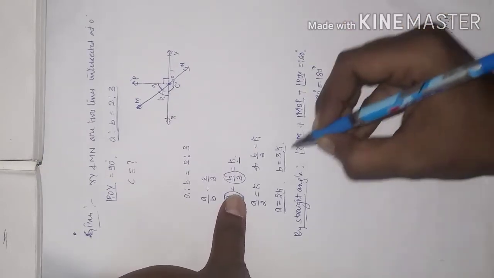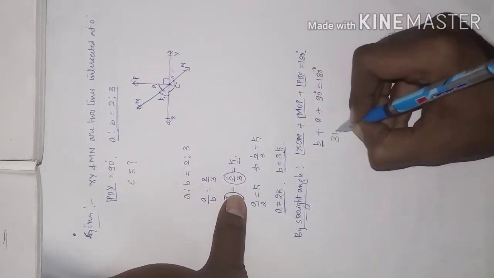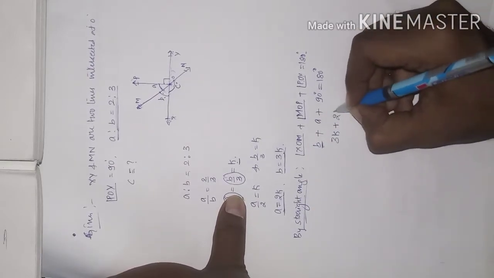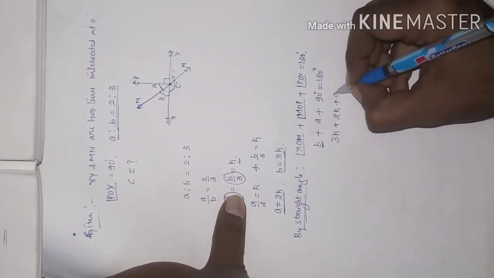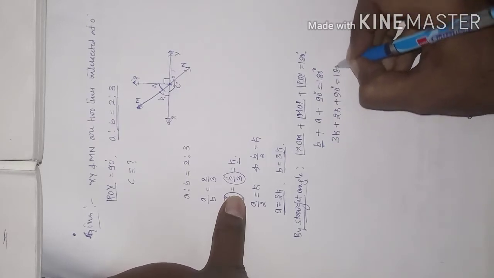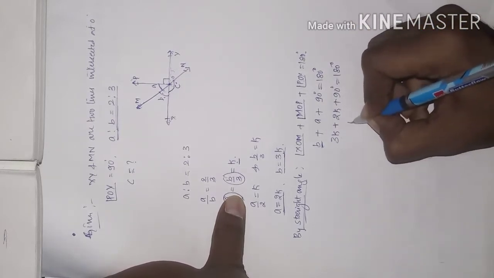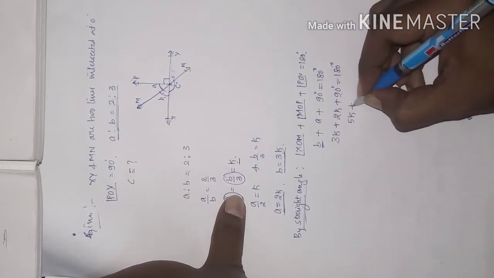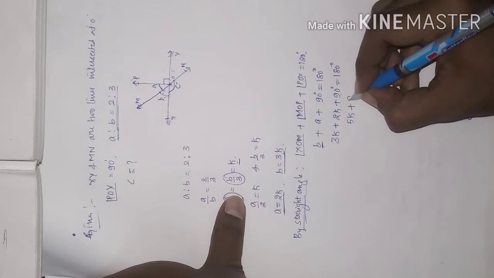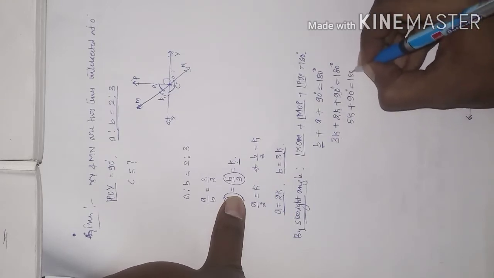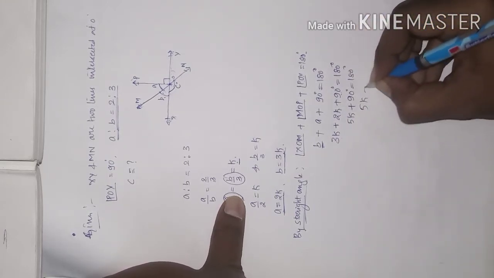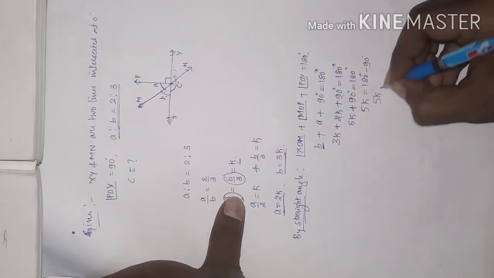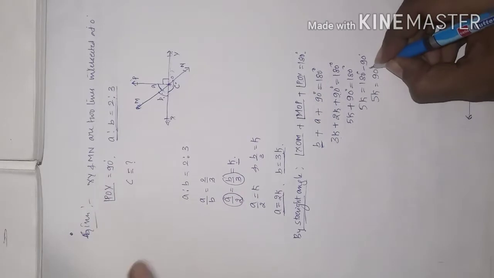Now what is the value of B here? 3K, right? So we will put the value of B as 3K and the value of A is 2K plus, and it is as it is 90 degrees, which is equal to 180 degrees. Now 3K plus 2K is how much? 5K. 90 shifted to the other side. Okay, fine, we will write it here 90. In the next step we will shift it. 5K is equal to 180 minus 90. So 5K is equal to 90 degrees.